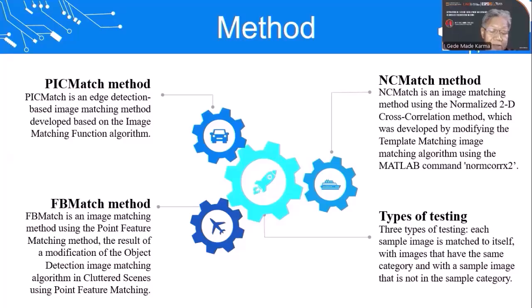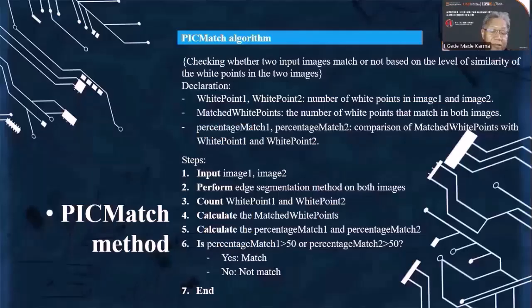By using these 3 methods, we did 3 types of testing, which are: each sample image is matched to itself, with images that have the same category, and with a sample image that is not in the sample category. Let's look in more detail at the algorithm of each method.